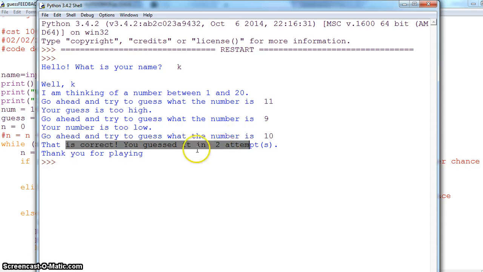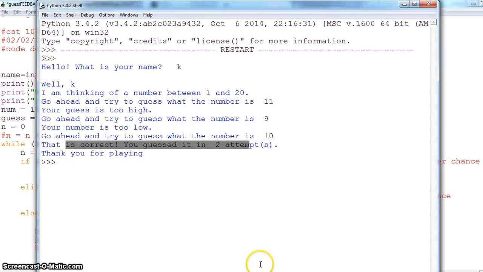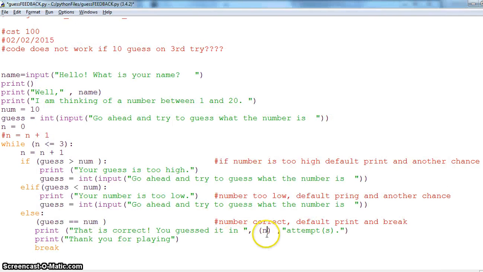It should have told me that's correct, you guessed in 3 attempts. So it says you guessed it in n minus 1. Why are you saying n minus 1? You should be saying n. Exactly, because this was my first attempt, second attempt, and this was my third attempt. So it should say third attempt. Here you should not say n minus 1, but n.